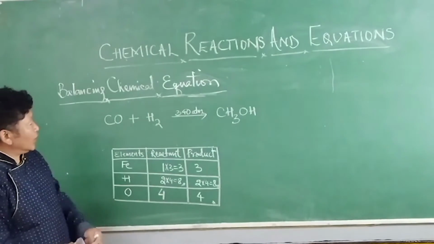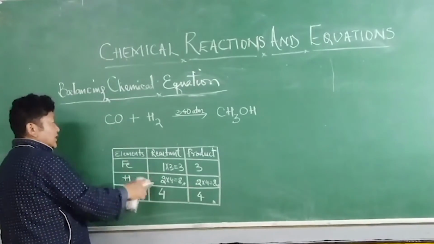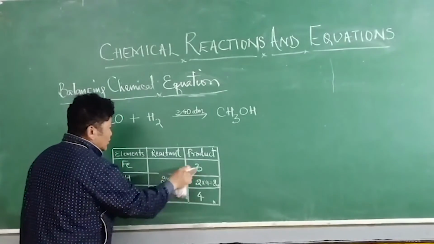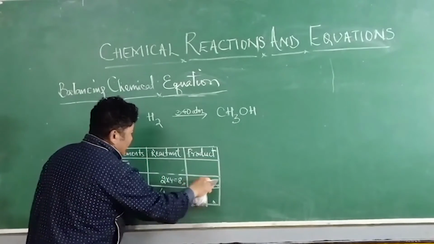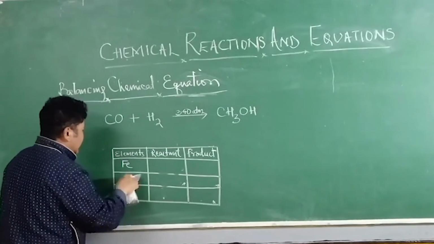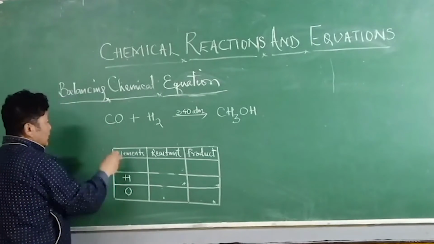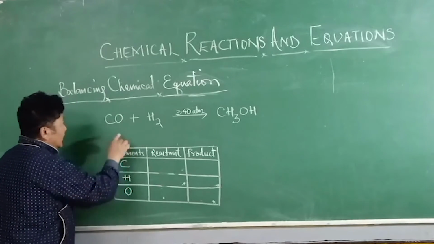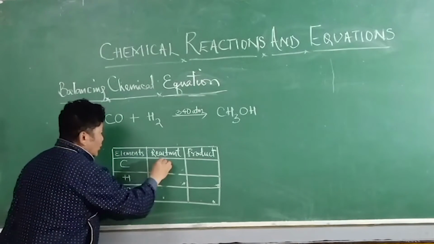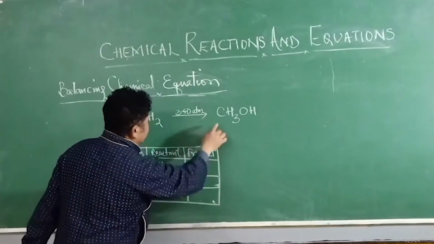Again, what we have to do is just place all those number of elements in the reactant and in the product. Here we have carbon, and in the reactant there is only one carbon, and in the product there is only one carbon.